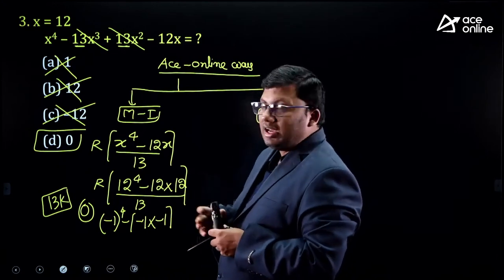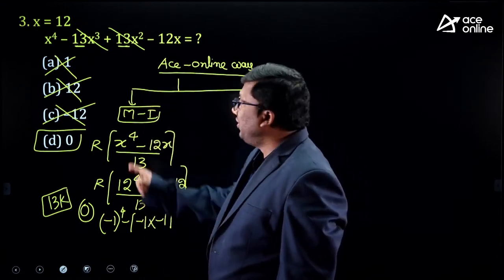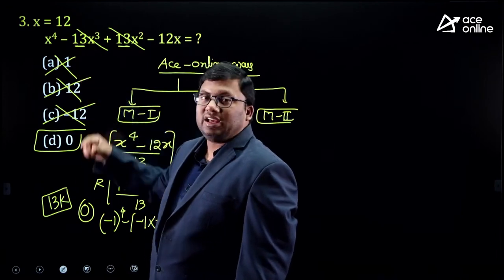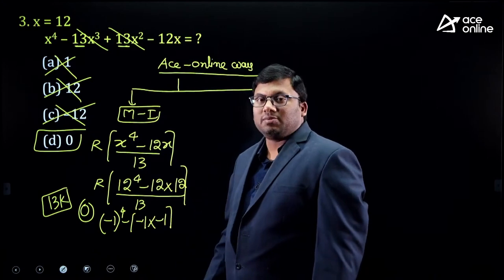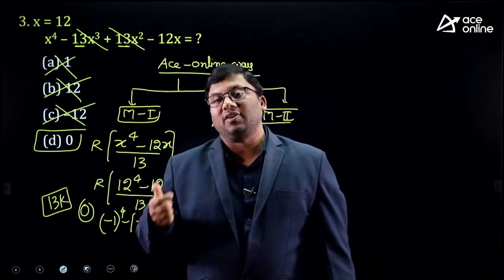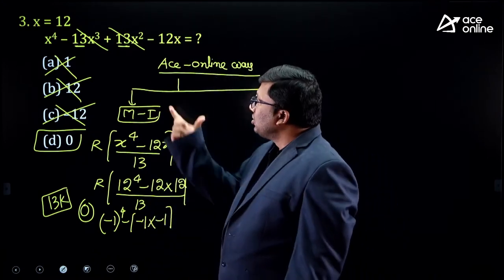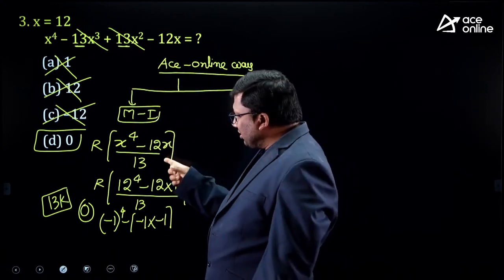Again I am repeating. Look at the question. Observe the coefficients. Here it is 13, it is divisible by 13. Here also it is 13, it is divisible by 13. The second and third terms are divisible by 13. So I divided the entire expression by 13.